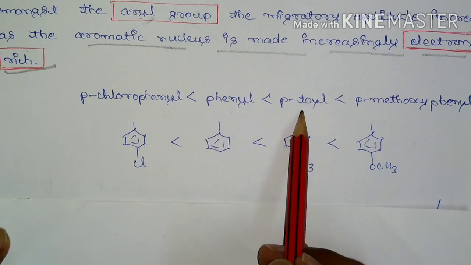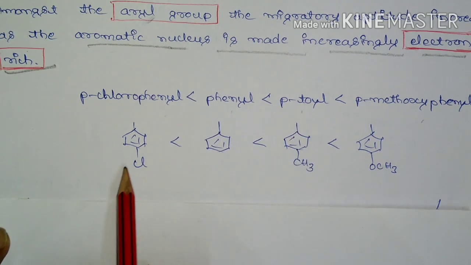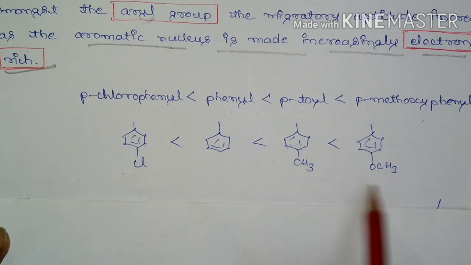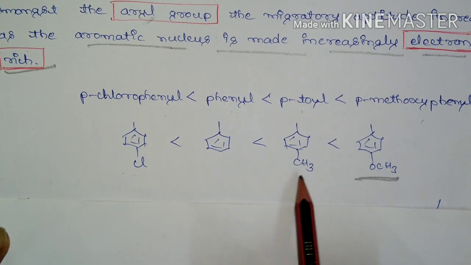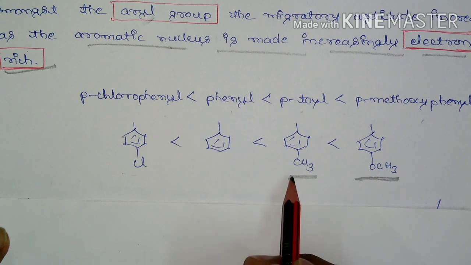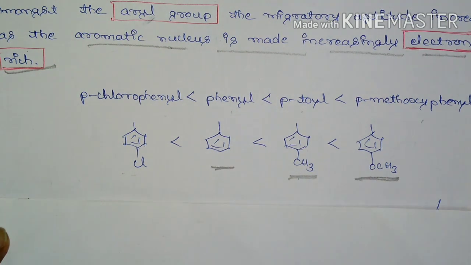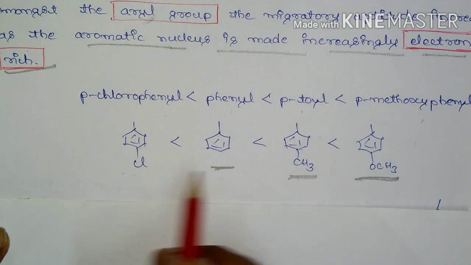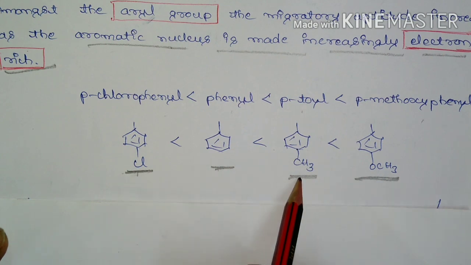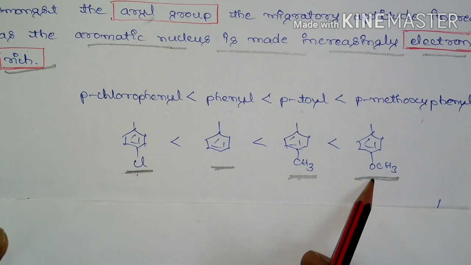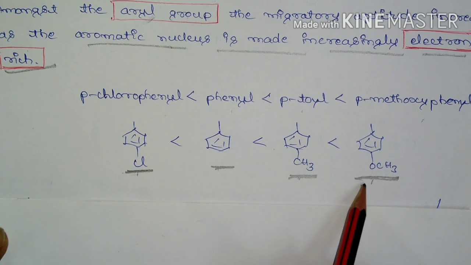Here is the example: parachlorophenyl, phenyl, paratolyl, paramethoxyphenyl, in decreasing order of migration. So paramethoxyphenyl will migrate first in preference to the paratolyl group. The paratolyl group will migrate in preference to the phenyl group, and the phenyl group will migrate in preference to parachlorophenyl, because this is an electron withdrawing group, this is electron donating, and this is a greater electron donating group.